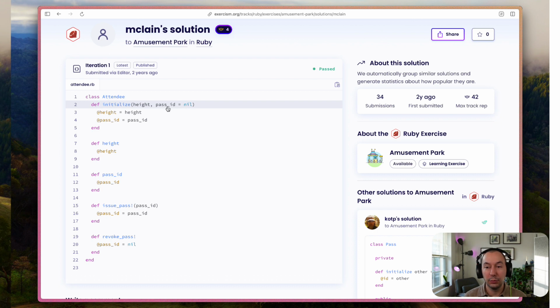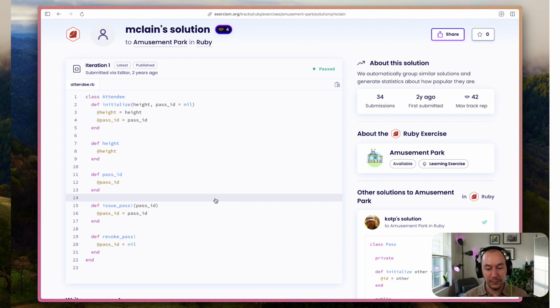And if you don't pass in a pass ID, it'll be nil. So thinking that through, maybe you have someone who already has a pass and you're trying to register them and they already have a pass ID, so you're not going to need to issue a pass. They already have one, right?